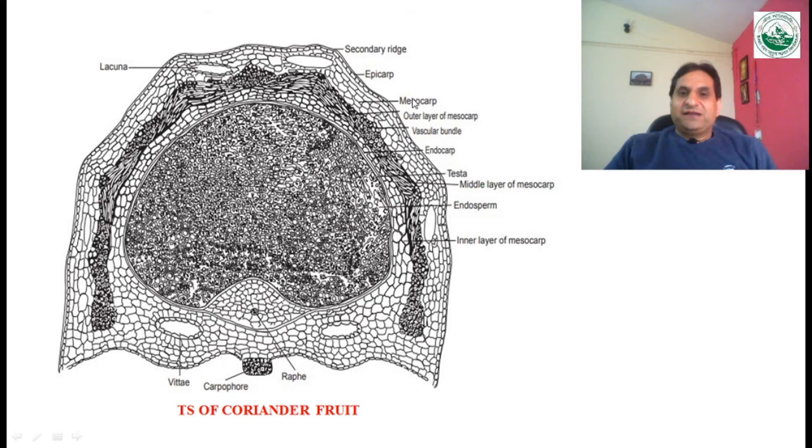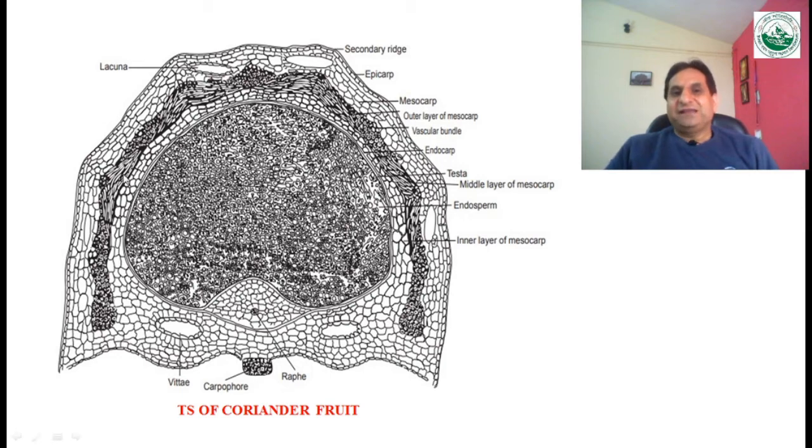Then the inner portion of the mesocarp is divided into the middle portion and the inner portion, and the middle layer of this mesocarp consists of sclerenchymatous cells. These sclerenchymatous cells may be of two types. First one is the tangentially elongated sclerenchymatous cells, whereas the second one is the longitudinally elongated sclerenchymatous cells.